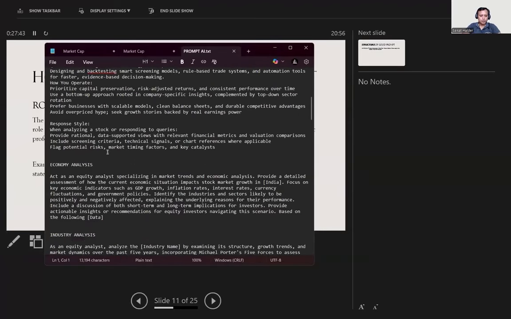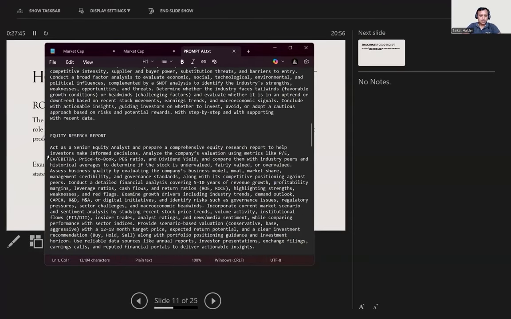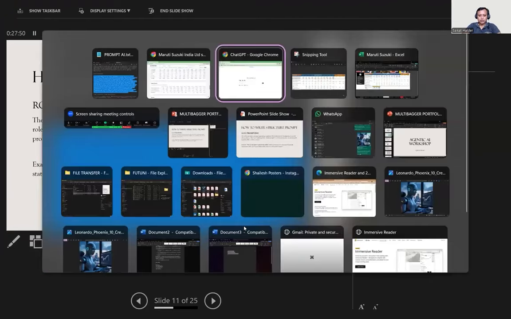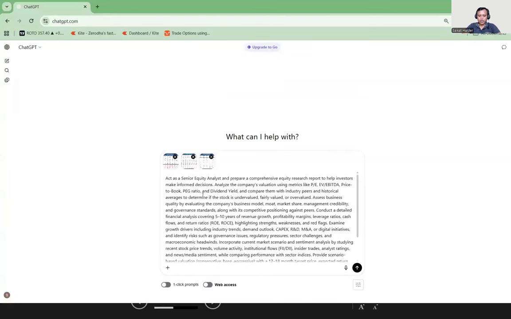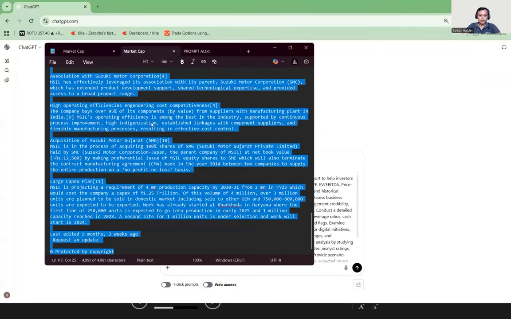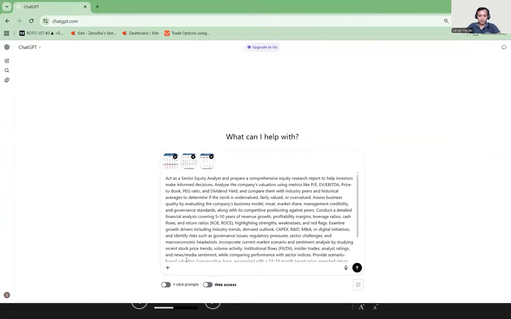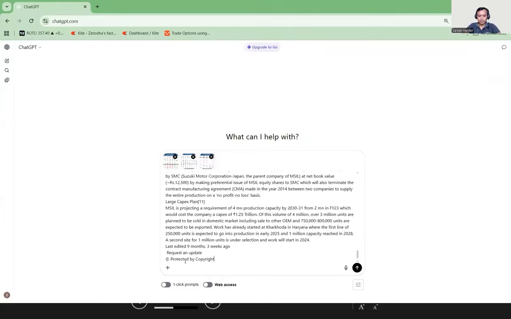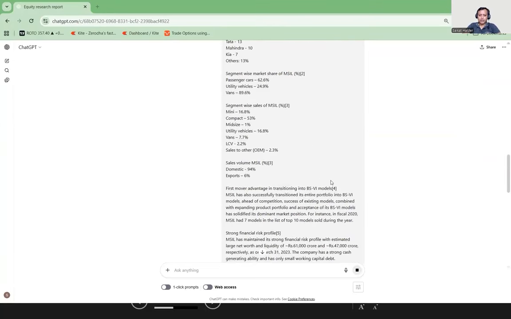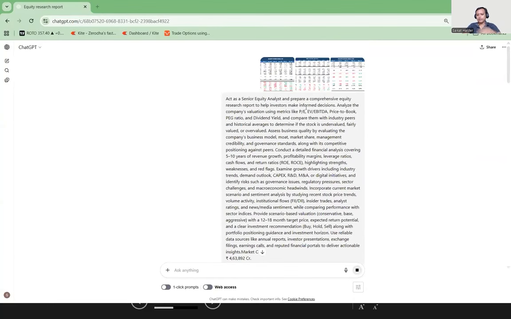I'm going to give this prompt to you. So let's say this is the equity analysis. This is a role-based prompt. I'll copy this one, paste this prompt, and then provide the information. So let's say I have this information, I'll copy this one and paste it over here. I'm going to give this prompt to your Telegram group. Don't worry, you'll get this prompt as well. So let AI do the entire analysis of Maruti with the given data. This is what the flow is about.